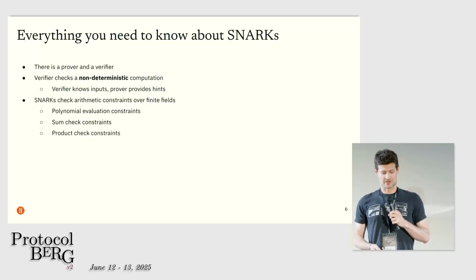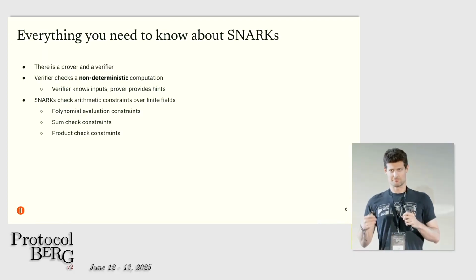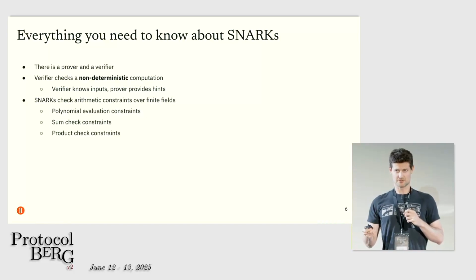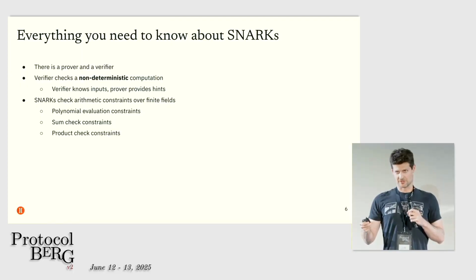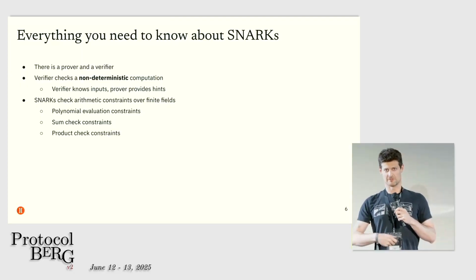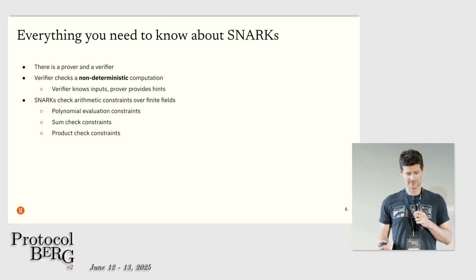The other thing you need to know is that the native data type of SNARKs is a mathematical object called a finite field, and your primitive things that you can do instead of, say, logic gates are polynomial related. You can take the sum of a polynomial over some domain or the product over a domain, or you can evaluate a polynomial. You can do polynomial things over finite fields. That's what you need to know.